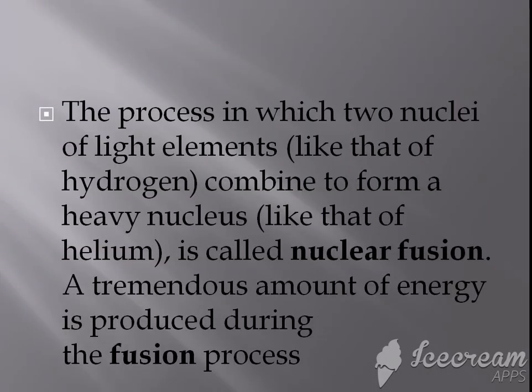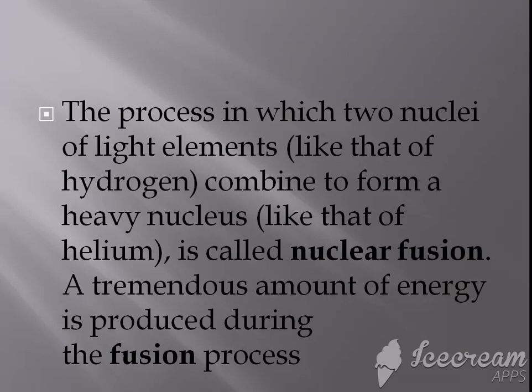What was happening in nuclear fission? In nuclear fission, one nucleus was breaking into two. There were two daughter nuclei in which a heavy nucleus was getting broken down when it was bombarded by a thermal neutron. So nuclear fission was the process in which a heavy nucleus disintegrates itself into two lighter nuclei.